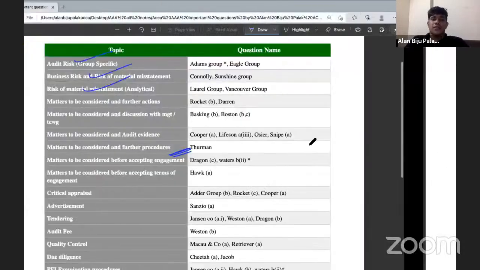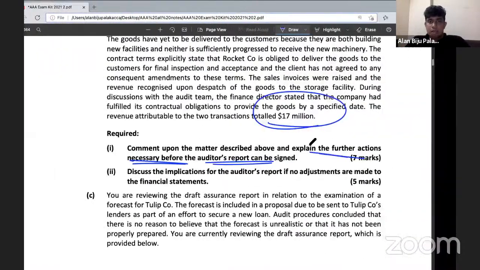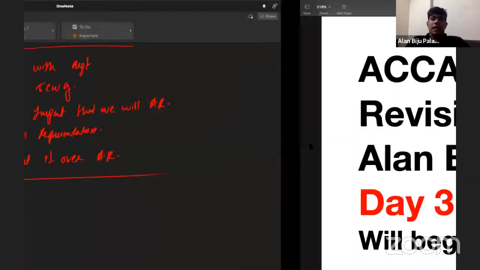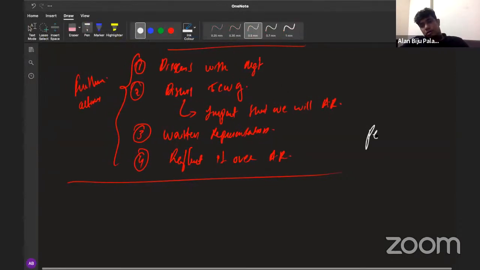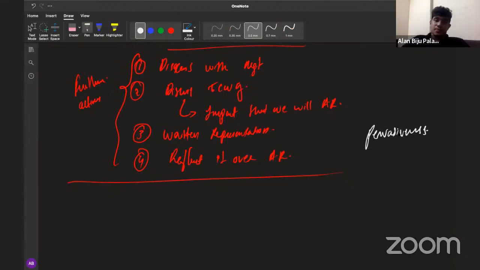And we know about the way in which we need to calculate the materiality. However, how do we calculate the pervasiveness? We need to calculate whether a misstatement is material and pervasive, right? So we know the calculation of materiality. We have learned it multiple times in the last day. And how can we calculate whether a misstatement is pervasive or not? Any idea?